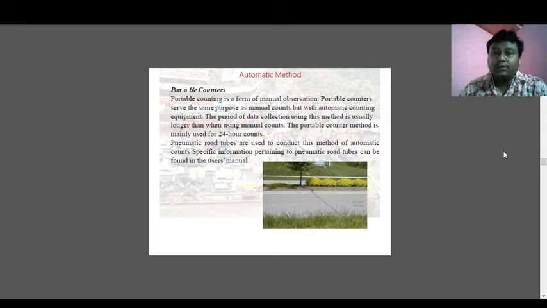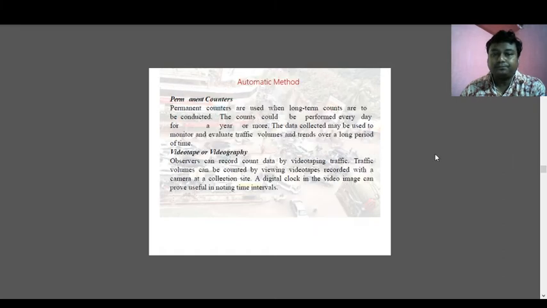The period of data collection using this method is usually longer than when using the manual count. The portable count method is mainly used for 24 hours count. The pneumatic road tubes are used to conduct this method of automated count. Specific information pertaining to the pneumatic tubes can be found in the user's manual.